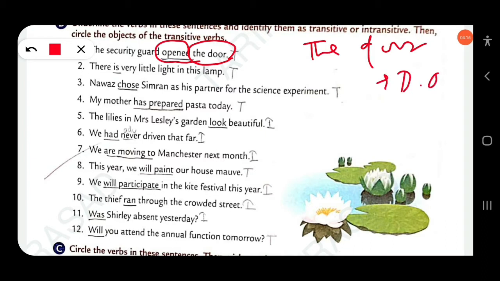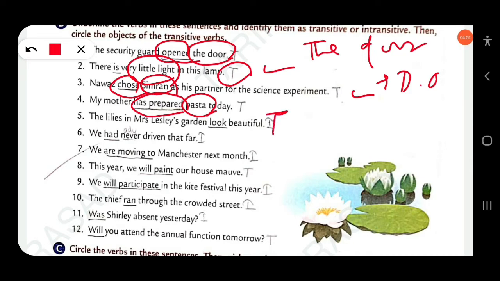Next, there is very little light in this lamp. This is also transitive, and the object is light. Nawaz chose Simran as his partner for the science experiment. Chose is a transitive verb and the object is Simran. Next, my mother has prepared pasta today. Has prepared is a transitive verb and the object is pasta. The lilies in Mrs. Leslie's garden look beautiful. This is an intransitive verb.